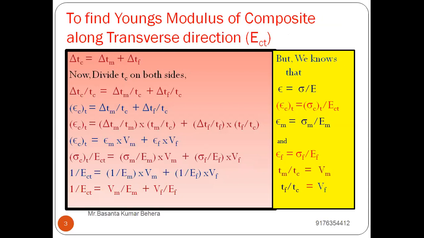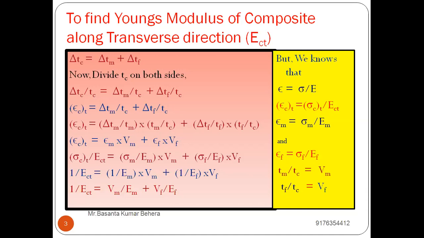I am starting with the third assumption. We know the change in thickness of the composite is the sum of change in thickness of matrix and change in thickness of fiber. Now, if we divide by thickness of the composite on both sides, then delta Tc by Tc is equal to delta Tm by Tc plus delta Tf by Tc. What we did between those two steps is, in the previous step there was no division by Tc. Here, we have divided by Tc on both sides.